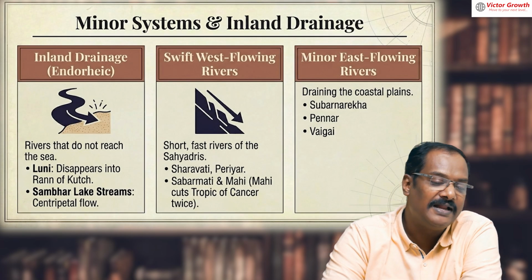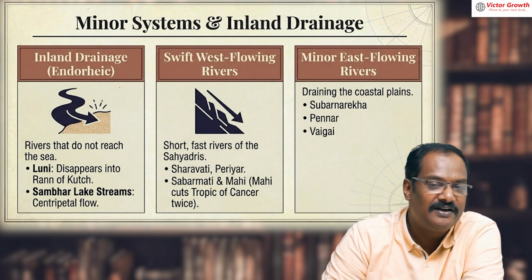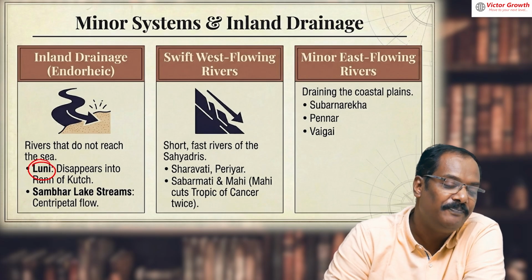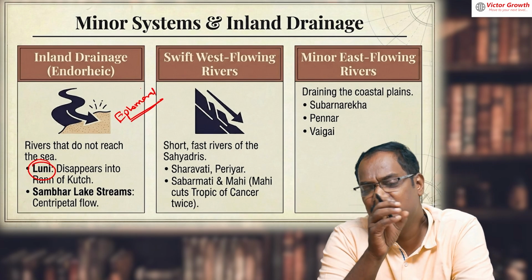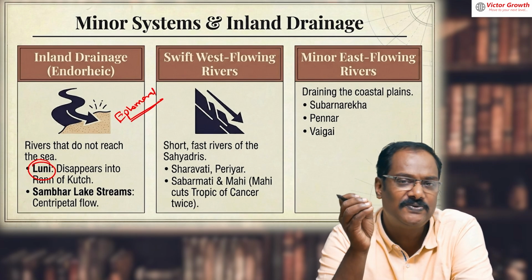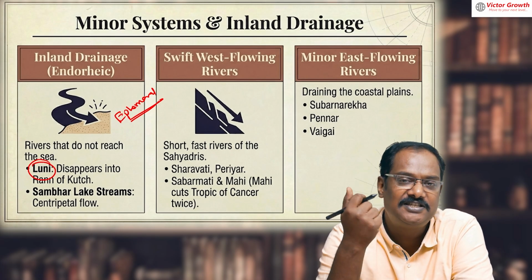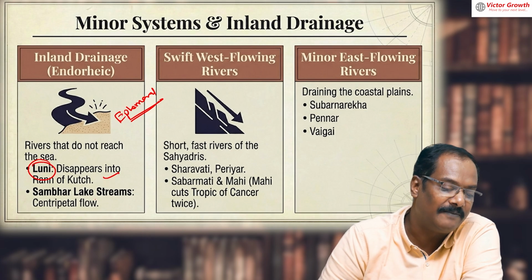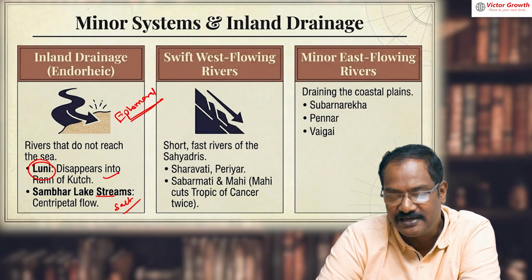Then minor systems and inland drainage. Inland drainage means the river disappears before it joins the ocean. The best example is Luni. Luni is known as an ephemeral river. That means it flows only for a few days during the monsoon month, but this river is not able to join the ocean. It disappears in the Rann of Kutch itself. Sambar Lake is a salt lake, that is in Rajasthan.